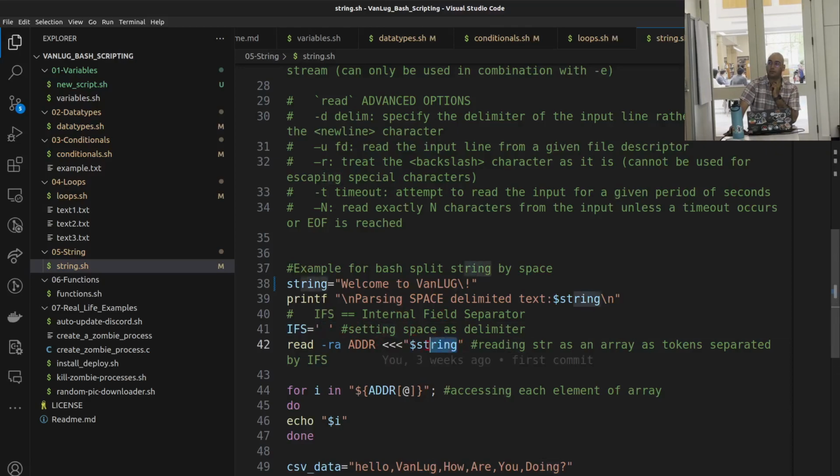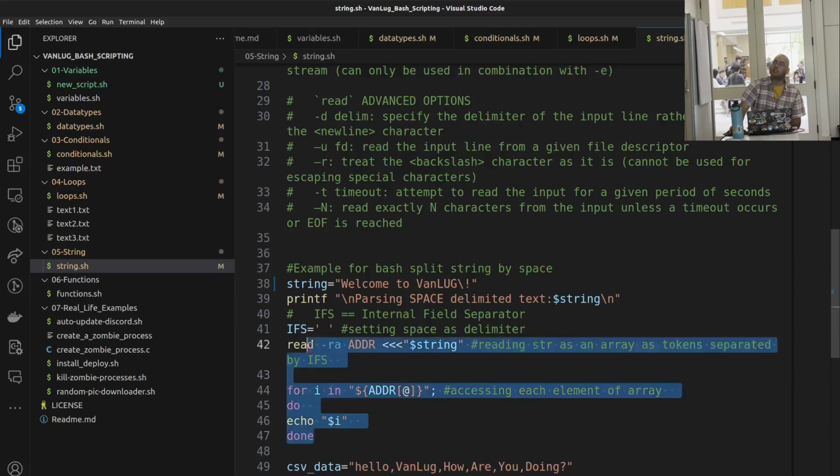We are reading from the string with the read command as an array, -a is for array, into a new variable called ADDR. Then we are looping through the ADDR array and echoing out each one.